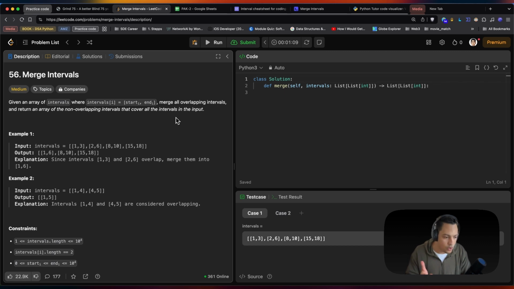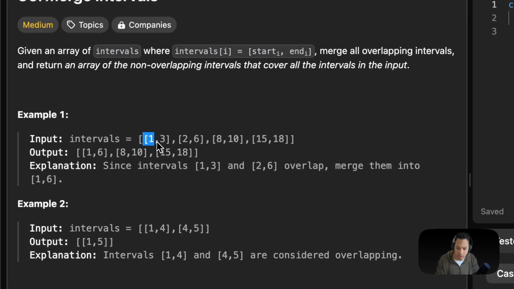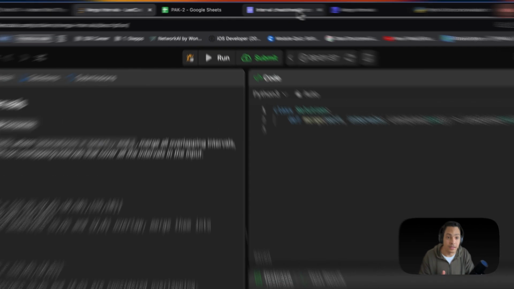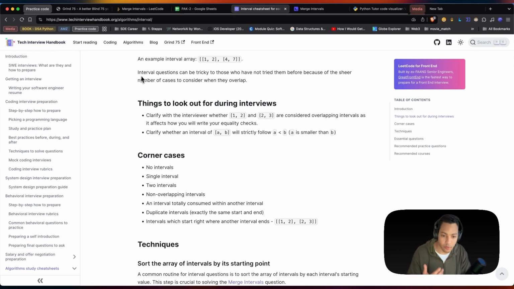A good thing to notice here is that on insert intervals, which you should go check that video, the list is sorted. We don't see that the list is sorted here, although the examples they're giving us are sorted by starting time, which is the most important thing when you're solving intervals. Again, go back and read some of this on the Tech Interview Handbook. It's a pretty good website to start.